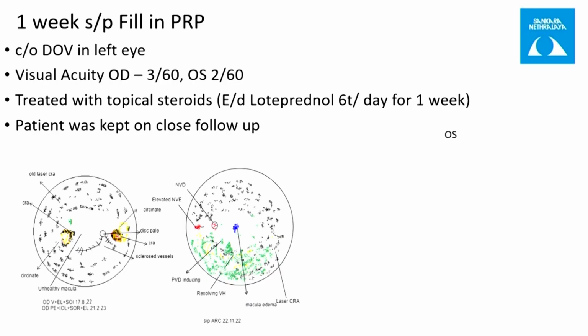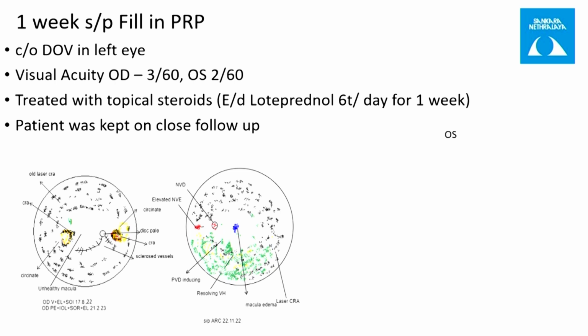Sir, was there active proliferation there? Yes, sir. We can see the elevated NV is present. Elevated will always be there because you have an incomplete PVD and a disc attachment. Obviously, it will be elevated, and disc NVs are always elevated, right? Yes, sir. He had a history of recurrent vitreous hemorrhage despite laser, despite ARC, despite anti-VEGF.